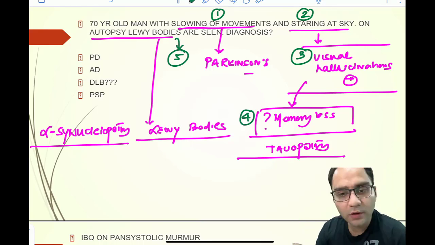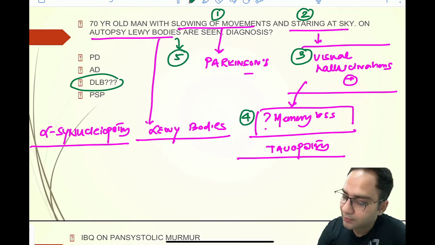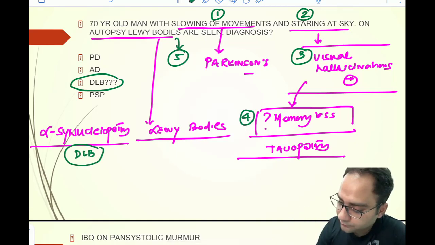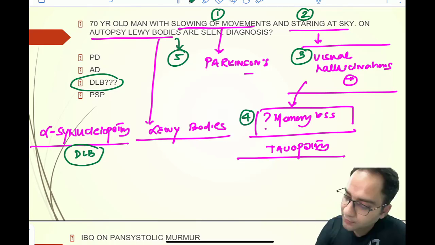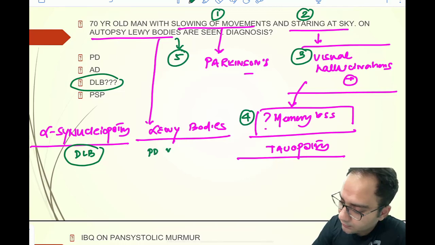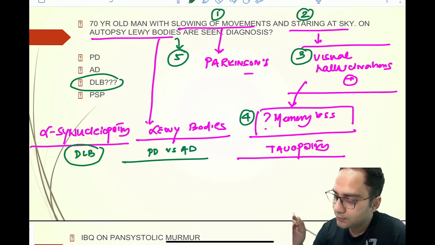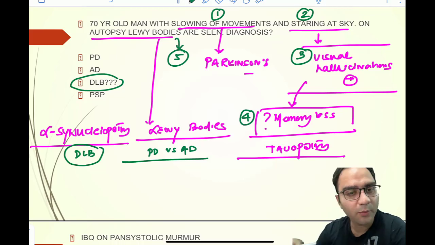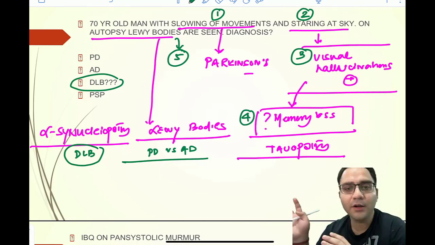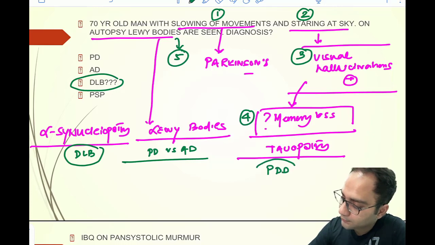Now, with all these features, if you have DLB in your options, then DLB would be the best answer. But if DLB was not given, then the confusion would arise between PD versus AD. So let me tell you guys that in PD, the dementia and all these components of visual hallucinations and memory loss come very late into the illness, somewhere after 10 years. And that's what we call Parkinson's disease dementia.